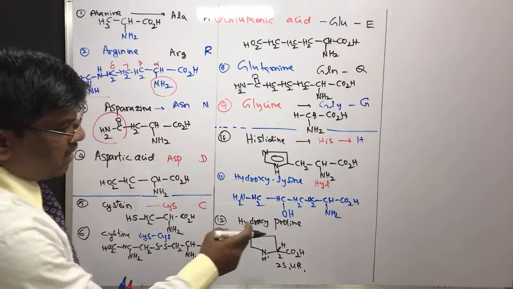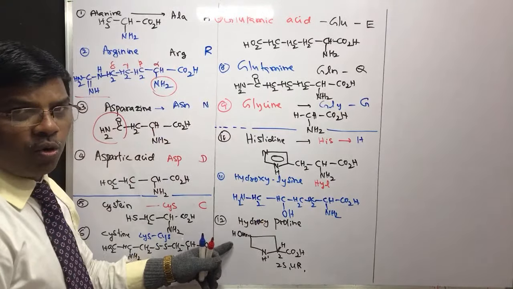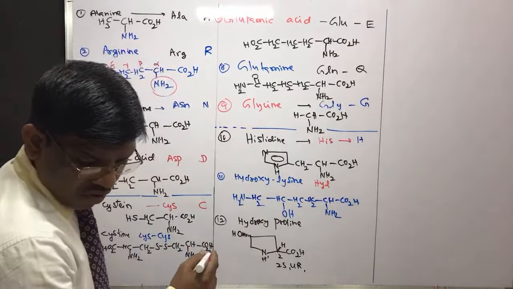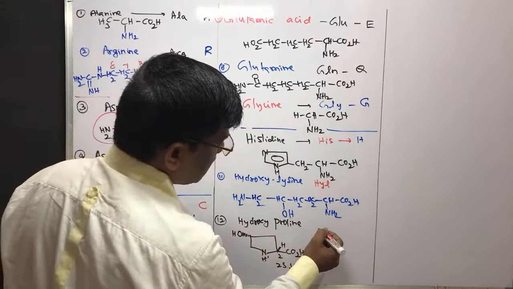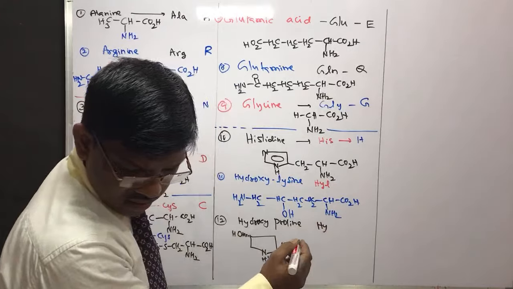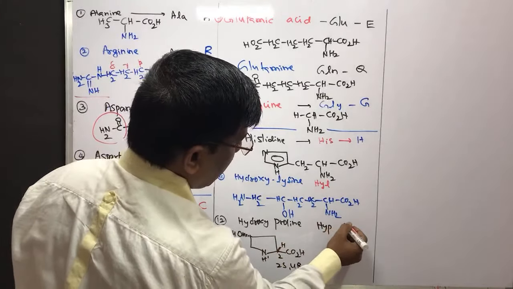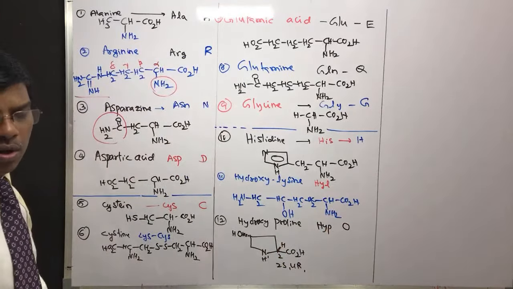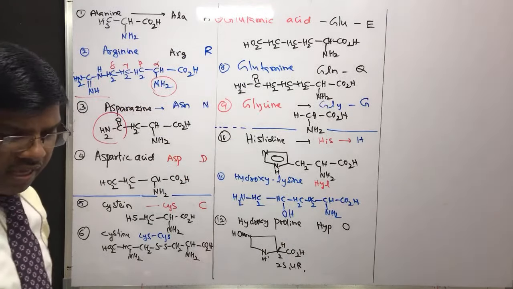Hydroxyproline is the amino acid having hydroxy group. Right. So what is the abbreviation? This is HYP and single letter is O. Hydroxyproline. Next.